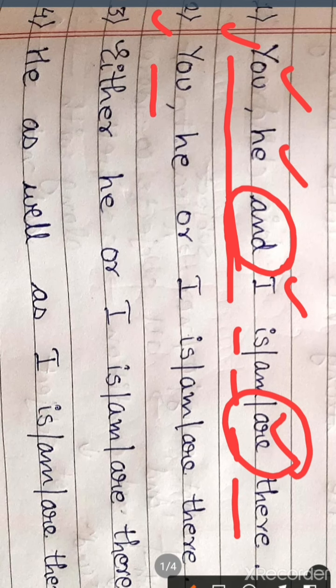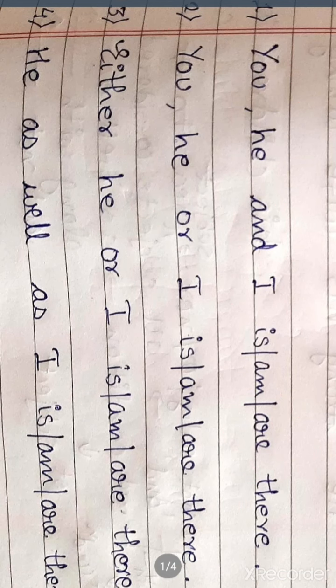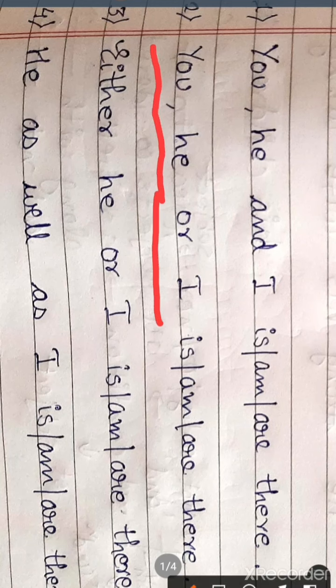Tell me, you, he or I? Yes, in this case, in the second sentence, what do you have to do? Here it is you, he or I. Or is given. So what I said, if it is or, not only, and if you see nor, neither nor is written, in that case the subject will be the one which is near to the verb, and according to that we have to decide.